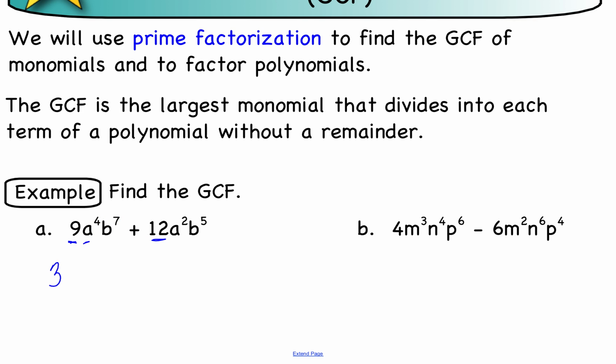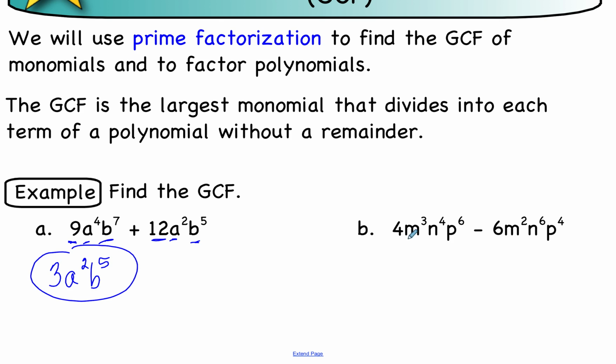What about our a term? We have a to the 4th and a squared, so I can take out an a squared. And then b, I have b to the 7th and b to the 5th, so I can take out b to the 5th from both terms. This right here is called the greatest common factor.